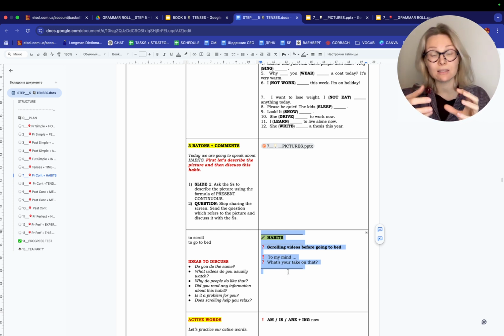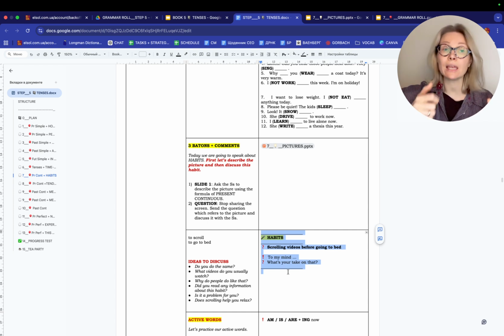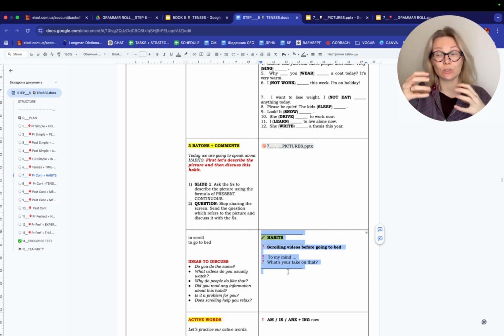So 2, 3 sentences, it's a good habit, it's a bad habit, I don't know, whatever they're going to say. Then pass the baton, please pass the baton. This is how we motivate the students to communicate with each other, to philosophize. What's your take on that? To my mind, and another student shares 2, 3 sentences. You can pass the baton.